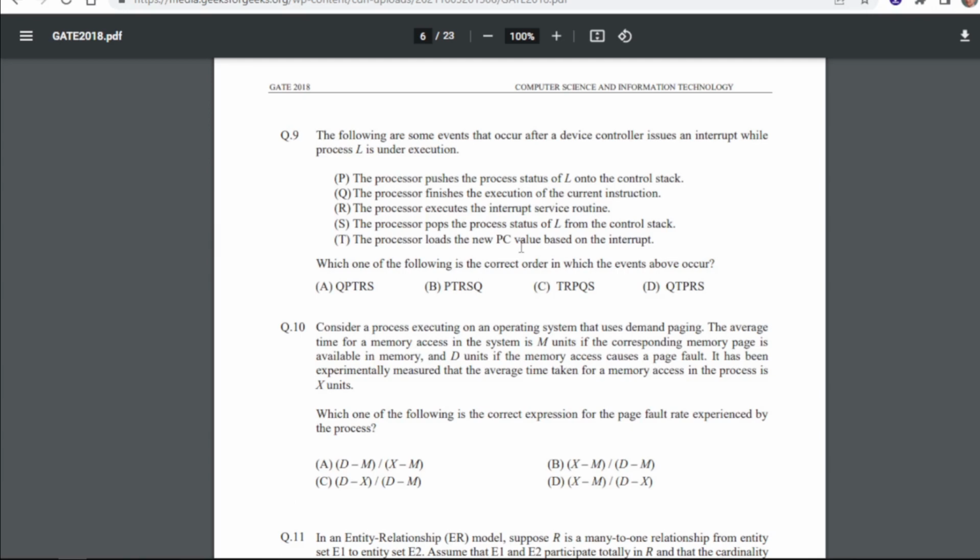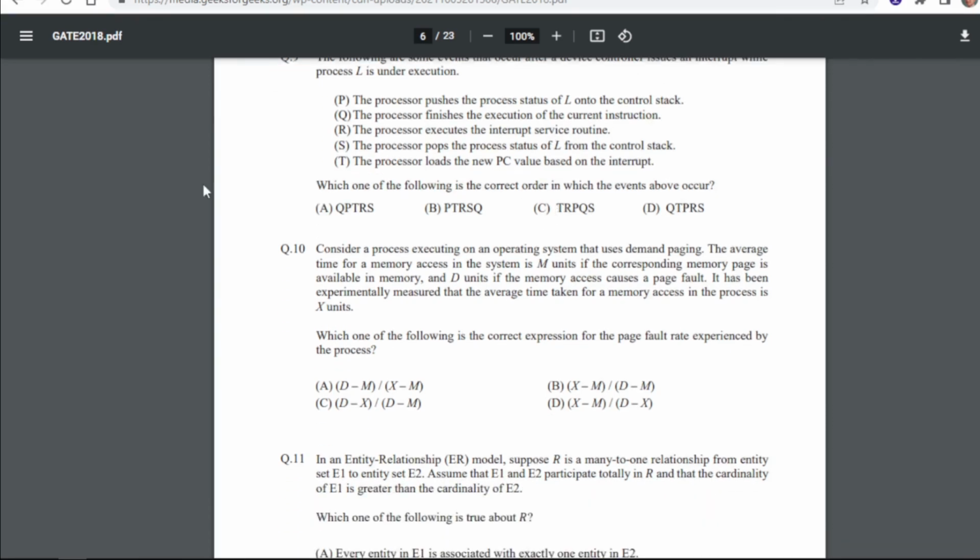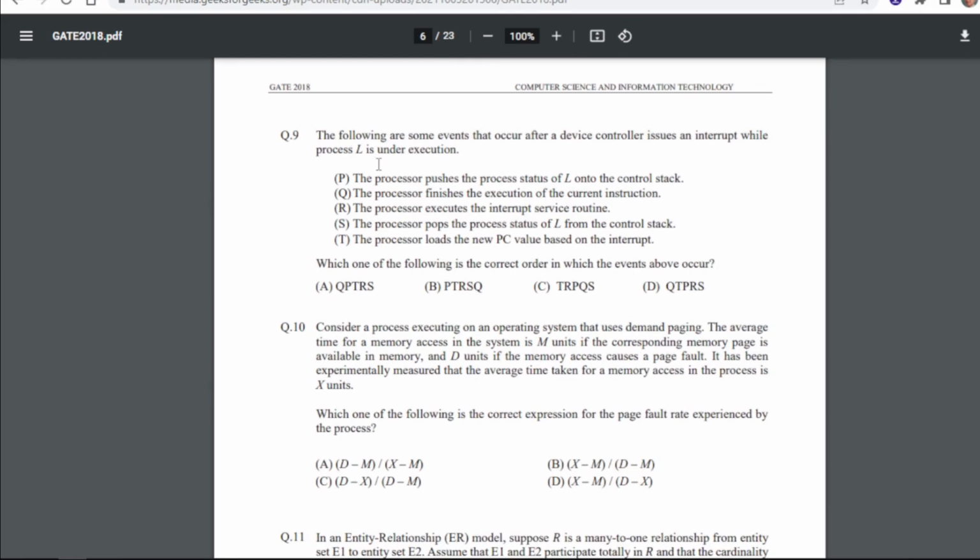Now the following are some events that occur after a device controller issues an interrupt while process L is under execution. So for 9 our answer will be A, the processor pushes the process status of L onto the control stack. Which one of the following is the correct order in which the events above occur? So for the correct order, this is QPTRS.